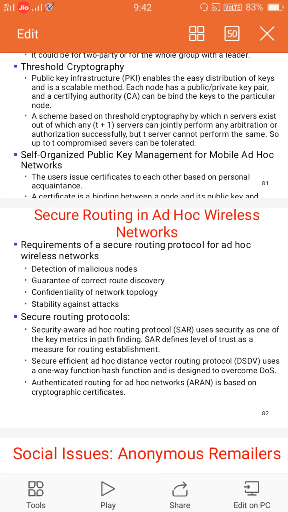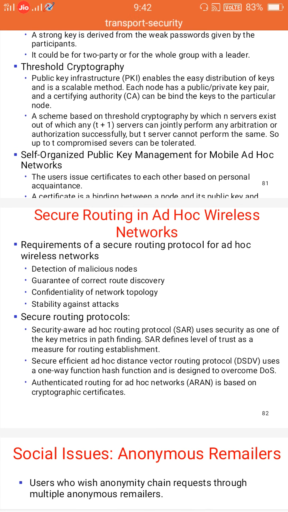The first is detecting malicious nodes. A secure routing protocol should be able to detect the presence of malicious nodes in the network, and should avoid the participation of such nodes in the routing process. First of all we find the malicious nodes, and once we find them, we can avoid those types of nodes in the network.